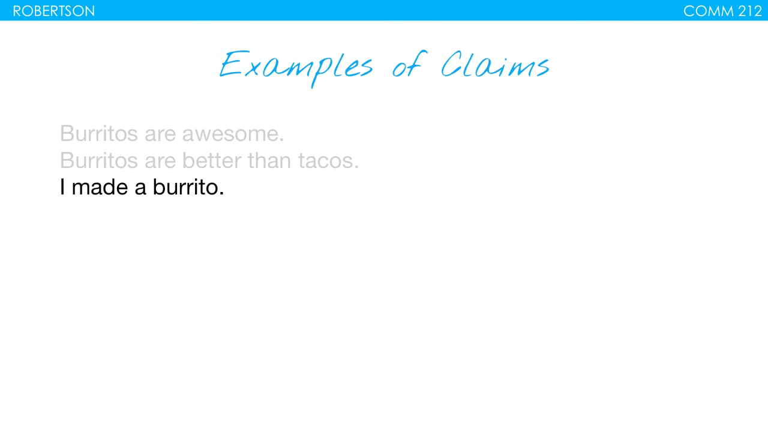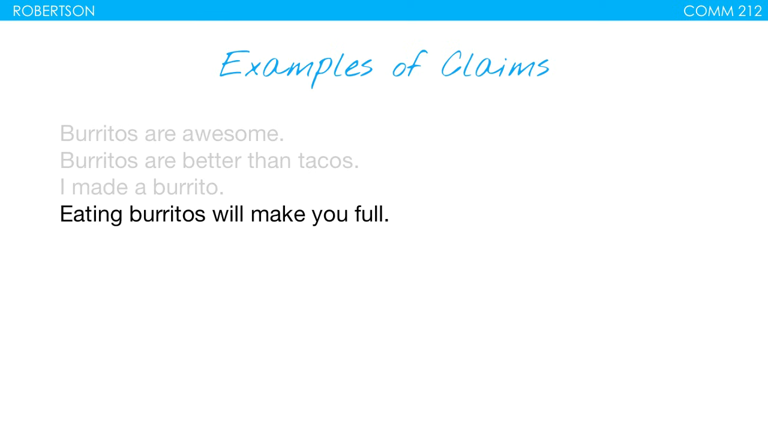We're also saying, I made a burrito. So something that's happened in the past, right? I made a burrito. We're stating this. And again, at the point that we question this, it becomes a claim. Once we cast some sort of uncertainty, then we have this as a claim as opposed to just a statement. Eating burritos will make you full. Okay, so here we've got a cause and effect claim. Here we're looking at eating burritos as the cause and you being full as the effect.